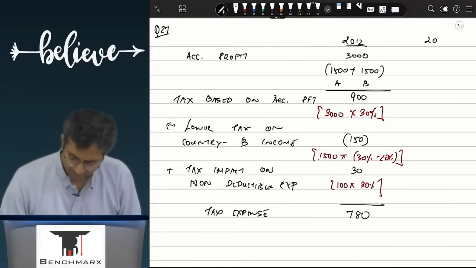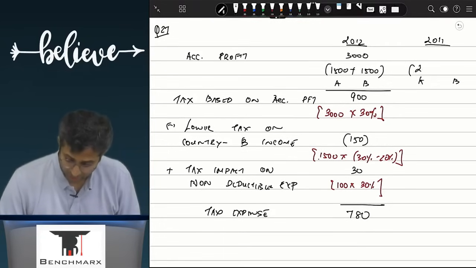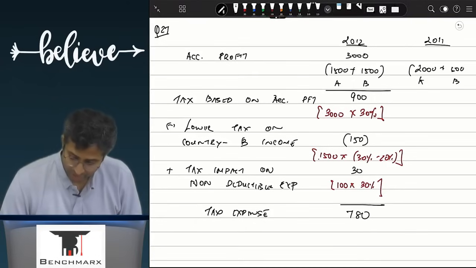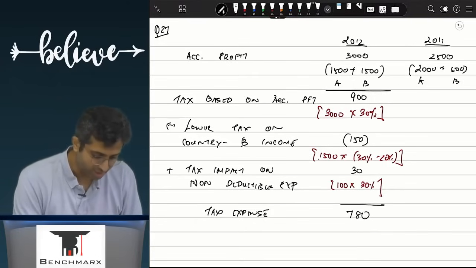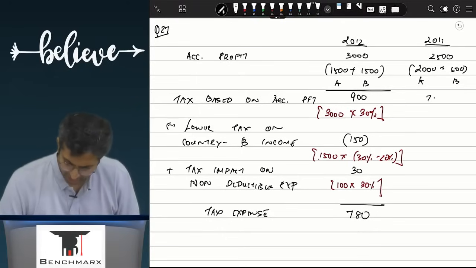This is 780. If I do a similar working in 2011, how much did country A earn last year? 2000. And B? So this is 2500. On 2500 last year the tax was what? 30%, and hence this is 750. Still in the last year, when I look at country B, 500 of profit into 10%.